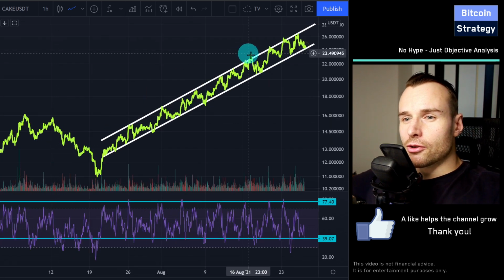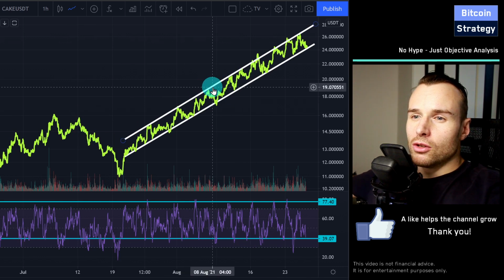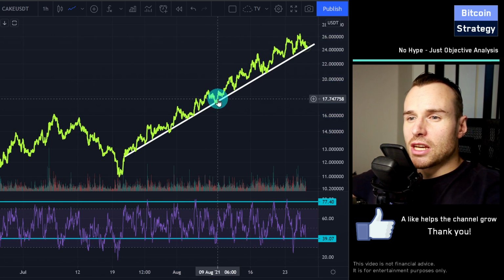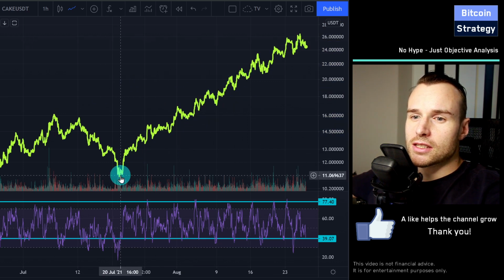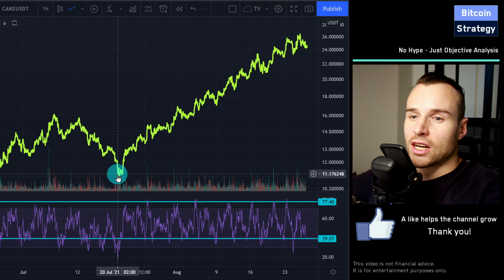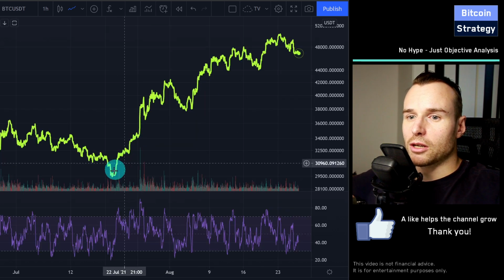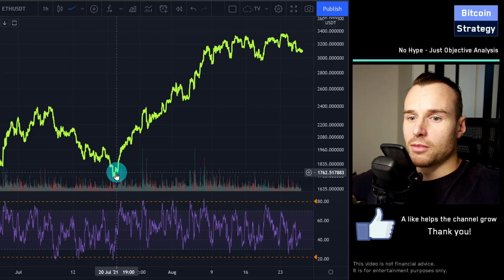Now, usually I don't like to look at the US dollar charts that much. And that's because you've got a lot of general crypto sentiment within this chart. So when you look at the trend here, it started taking off since the 20th of July. And we can basically see this in any crypto chart. The prices, they are going up since the 20th of July. Here, look at Bitcoin. Since the 20th of July, we are going up. This is Ethereum. Same story.